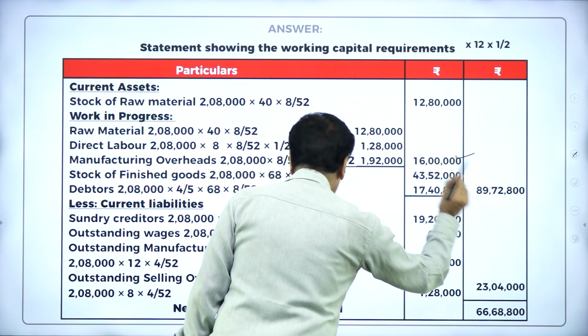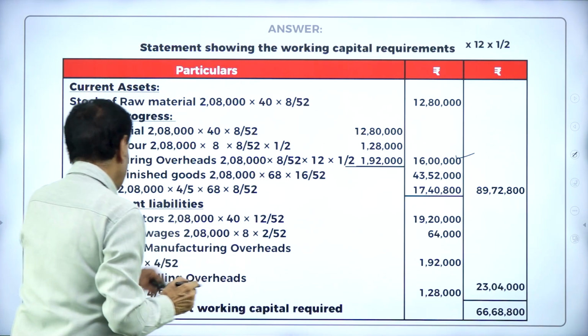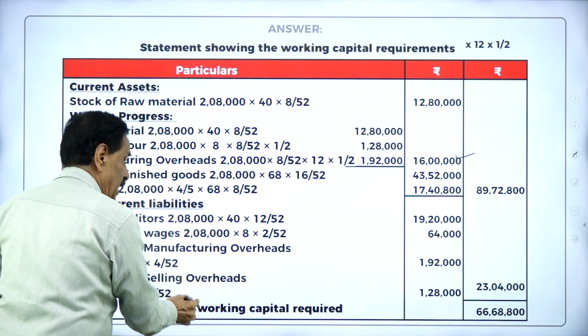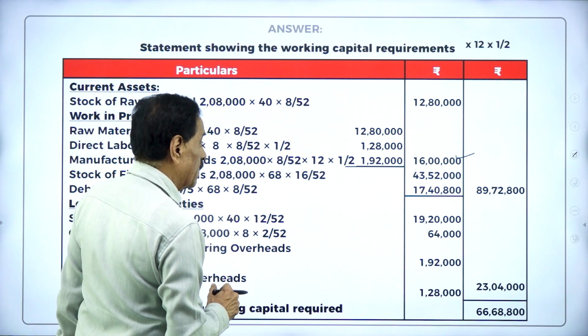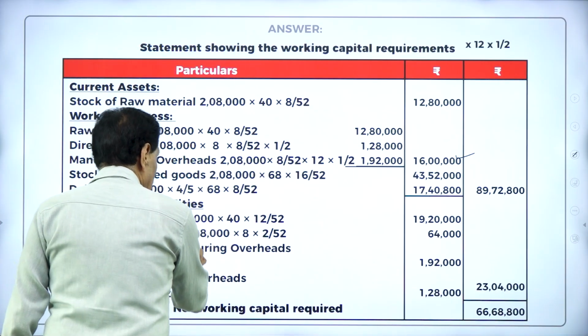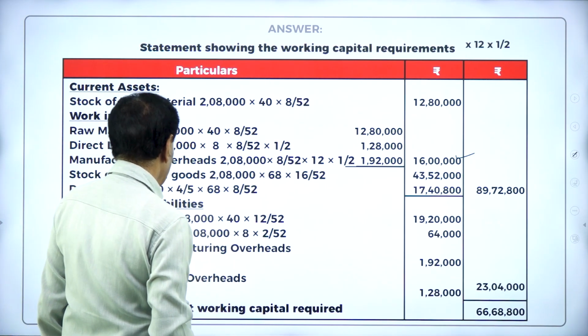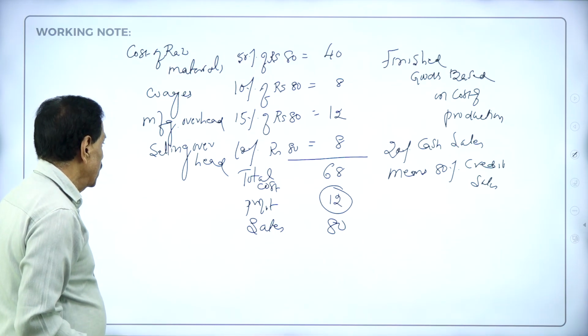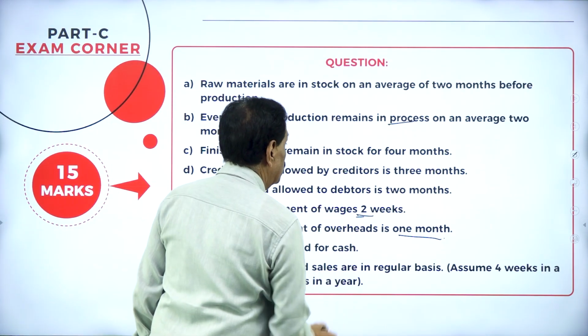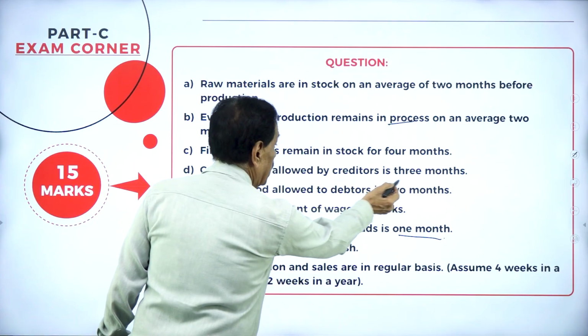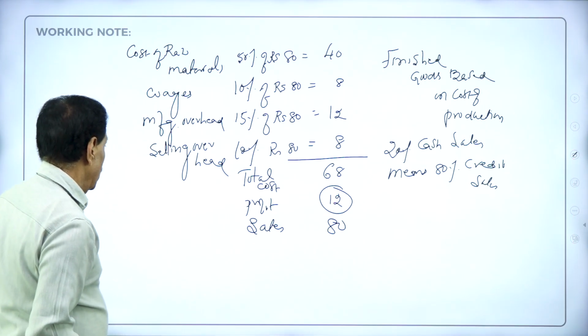So we'll come back here. Then current liability, creditor on raw material. Creditor on raw material 12,08,000 divided by 40 into how many months are there? Creditors 2 months. Creditor is 3 months and 12.